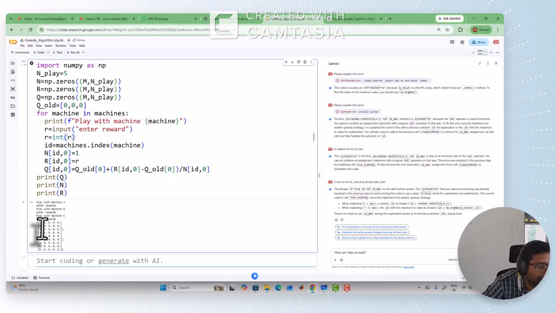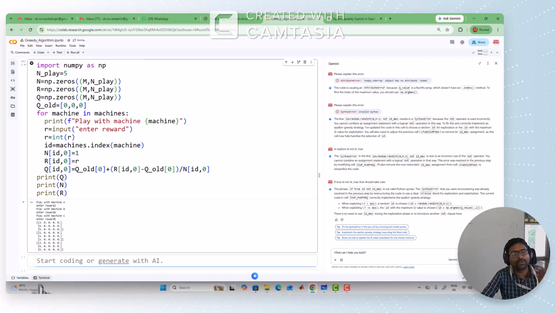Now you can see the reward for machine A is 3, machine B 6, machine C 5, whereas here machine A was played one time, machine B one time, machine C one time, and the estimated reward for machine A is 3, machine B 6, machine C 5. That's how it is updated. The first index is the 0th index, corresponding to play 0 done by the employee.